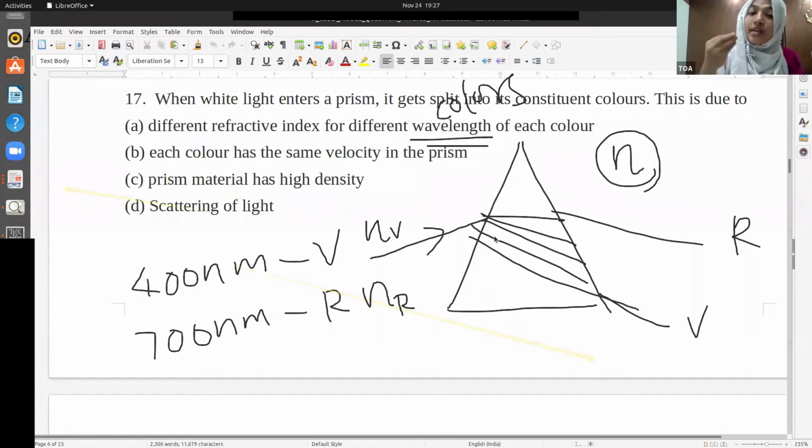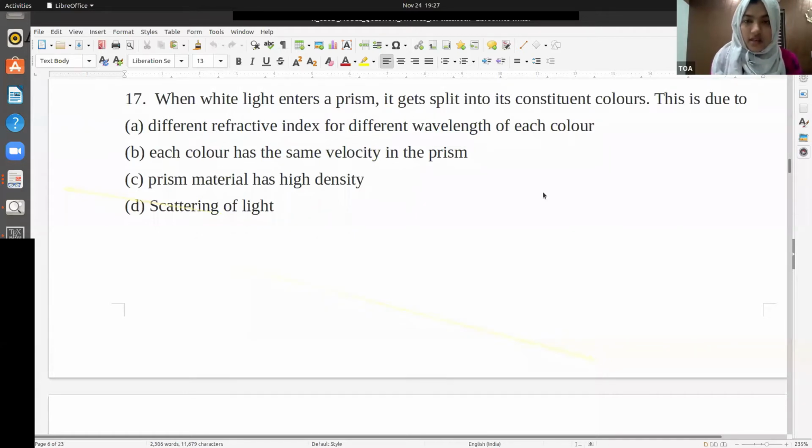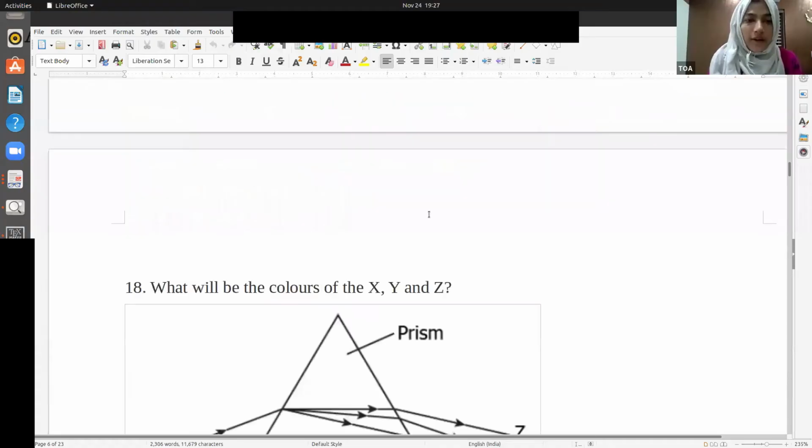So once the refractive index changes, what happens? This deviation happens. This is the answer. You need not go deep into this because you learn this in higher secondary. Just understand this is the reason: the refractive index is different for different wavelengths of each color. Because of this reason, dispersion is happening.